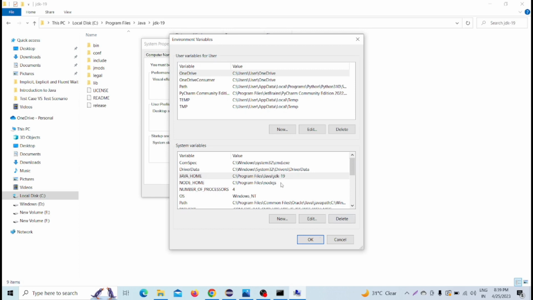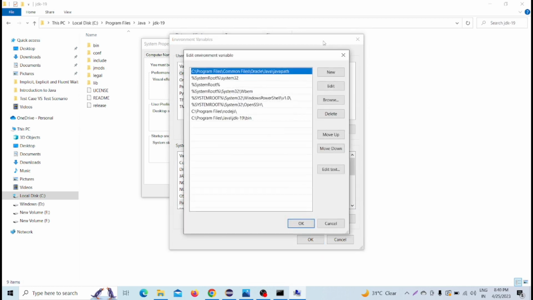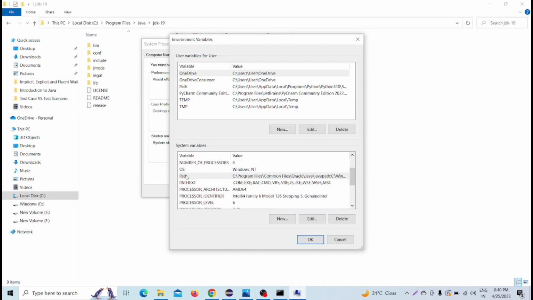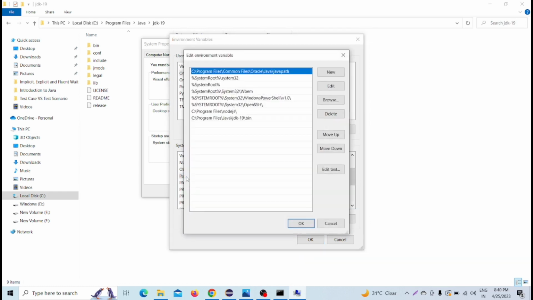Once that is done, the second step: under system variables, you will see one variable called Path. We have to double click on that. In that Path variable, we have to add one path.